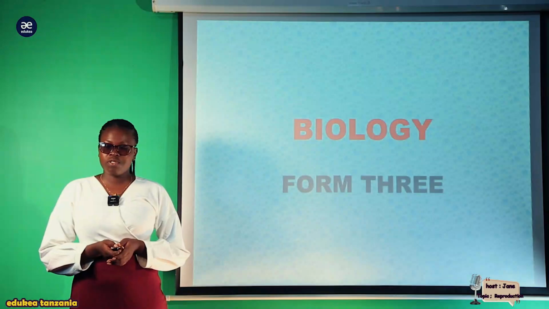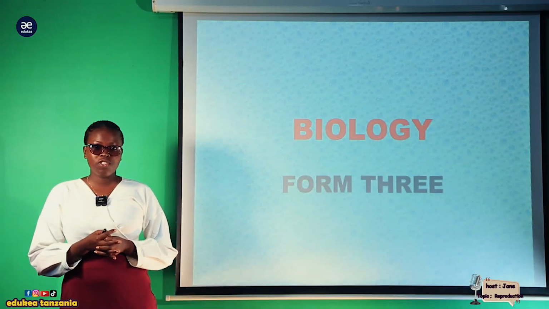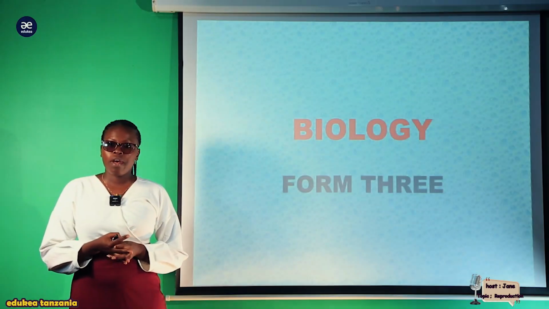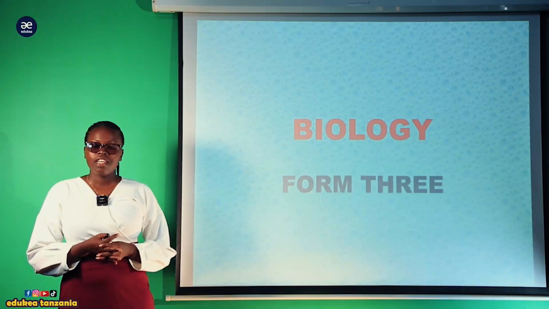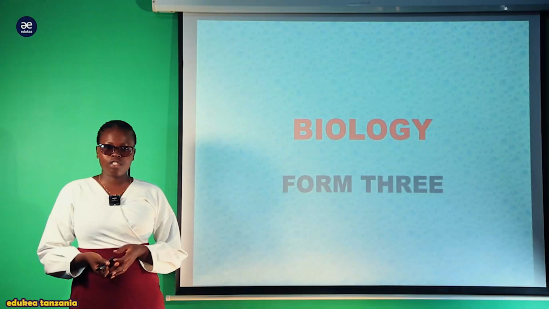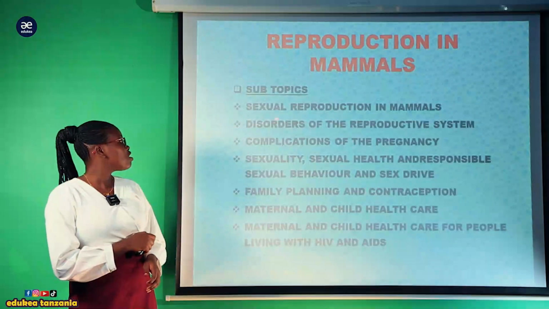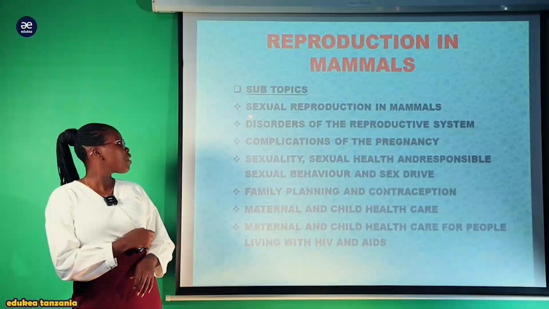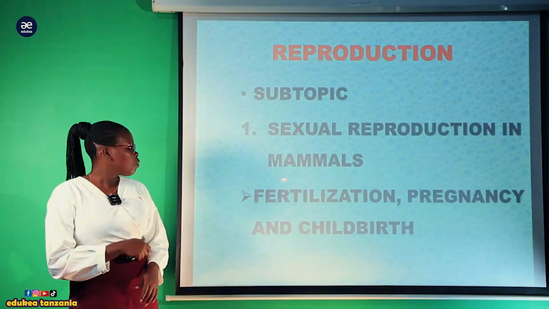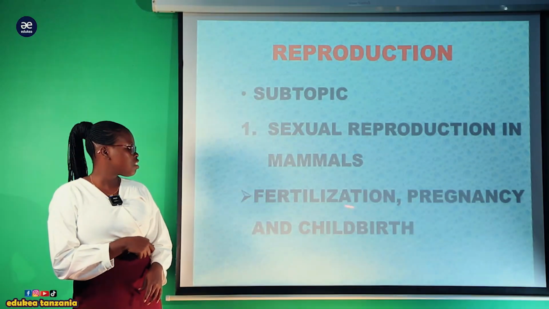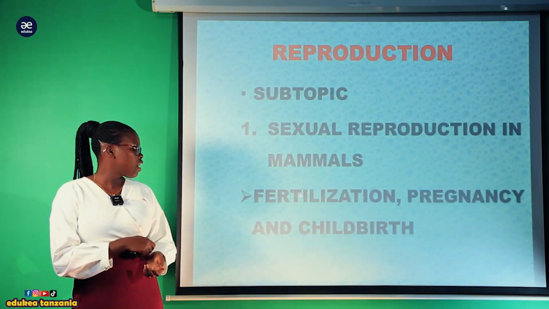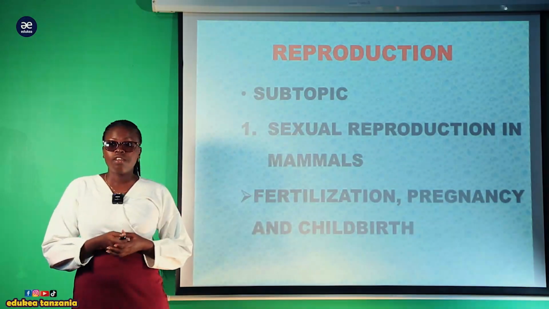Welcome, my lovely Form 3 students, to our continuing lecture series in biology. We are currently proceeding with our topic of reproduction, where we are on our last subtopic, reproduction in mammals, in the subsection on sexual reproduction in mammals. We are dealing with the part on fertilization, pregnancy, and childbirth. But in our current session, we are going to discuss a little bit on fertilization.